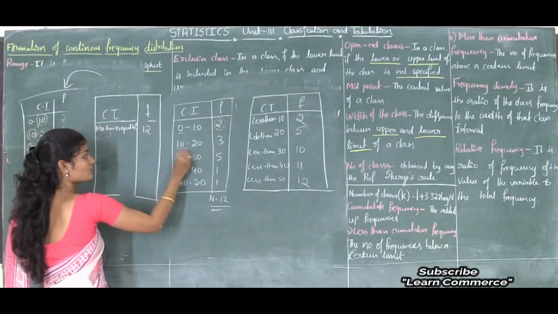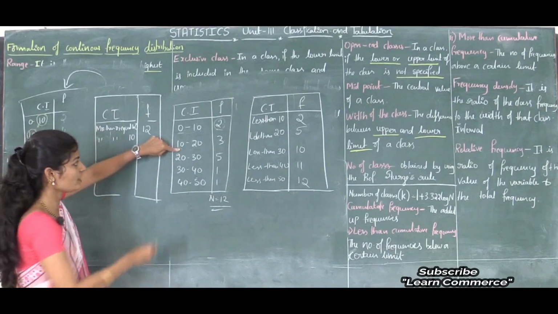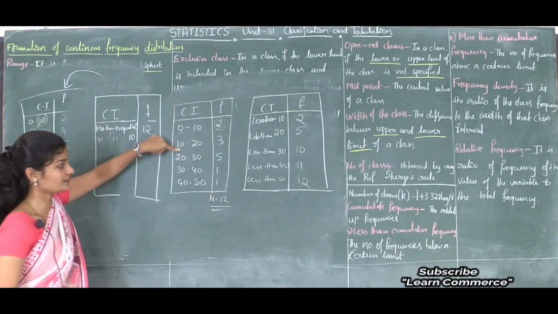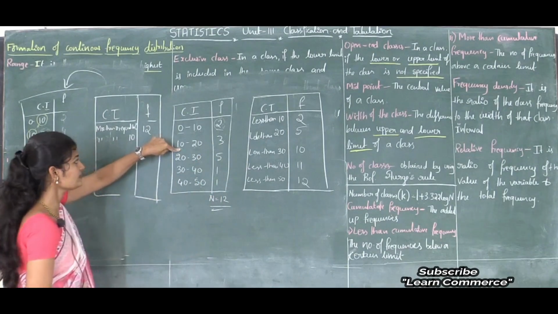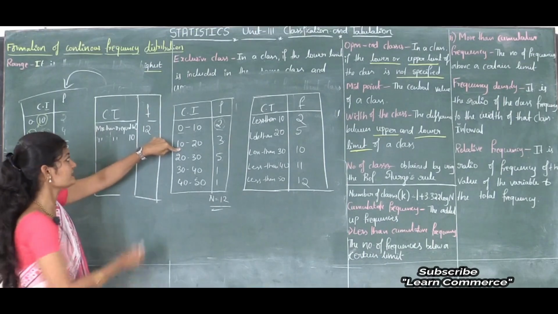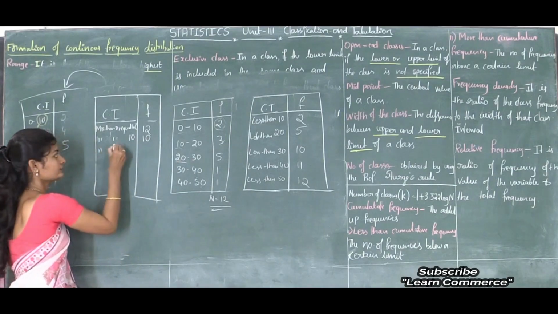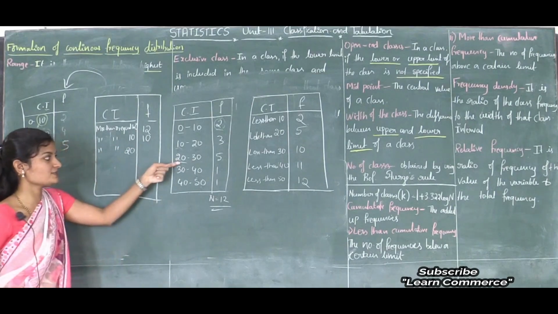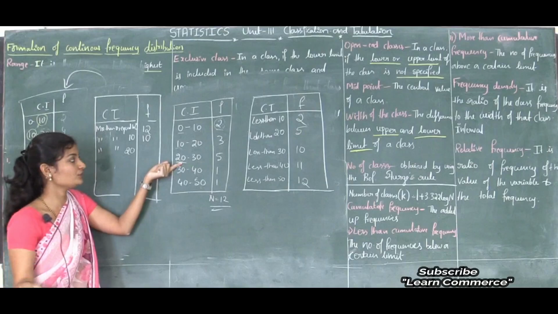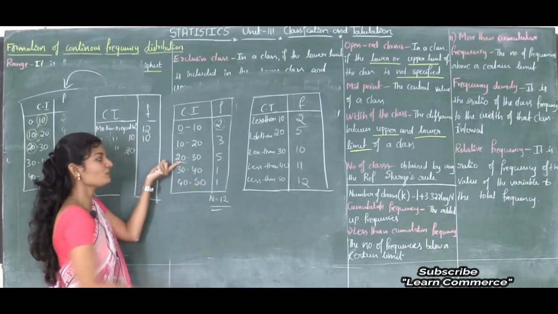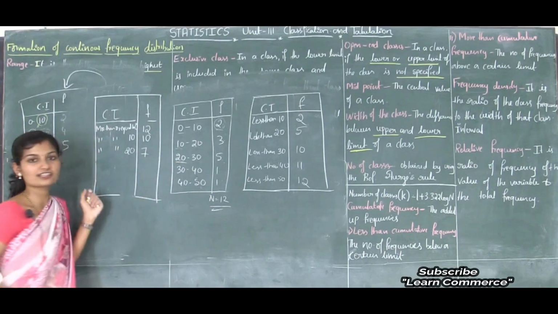Next, this is over, no? Next, more than 10. More than 10 in the sense what? Here 10 to 50, how many observations are there? See, 1 plus 1 is 2, 2 plus 5 is 7, 7 plus 3 is 10. So 10 observations are there. Next, more than or equal to 20. Here 20 to 50, how many observations are there? 5 plus 1 is 6, plus 1 is 7. So 7 observations are there.